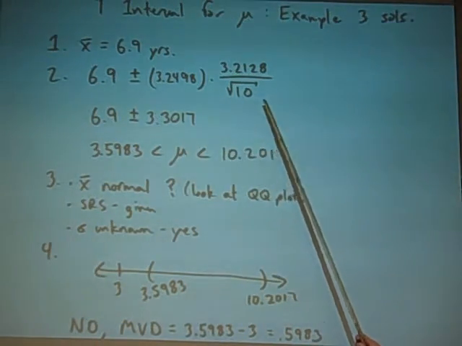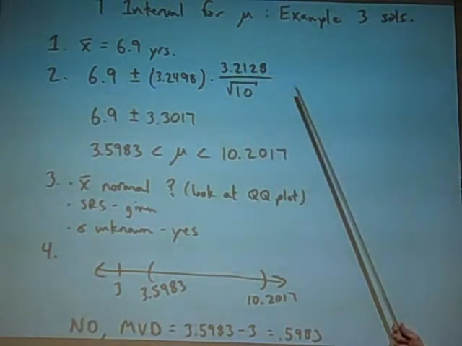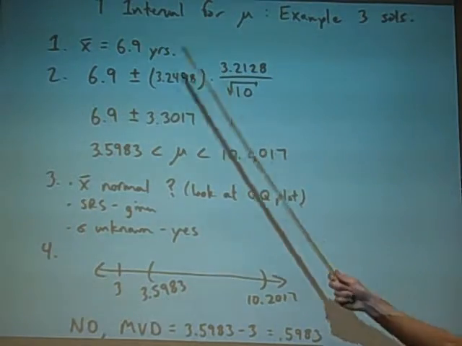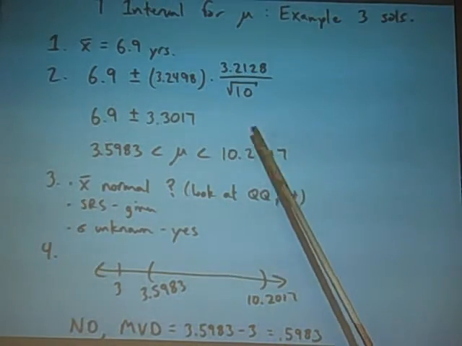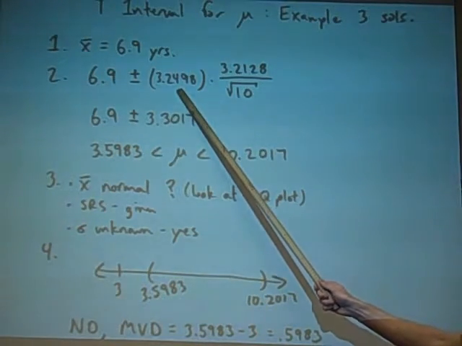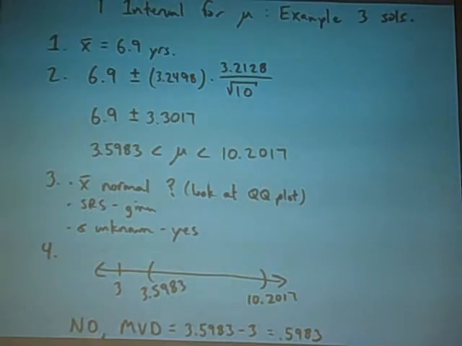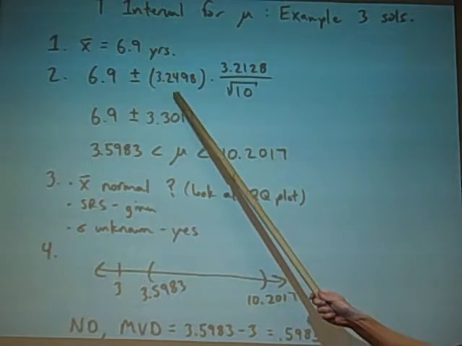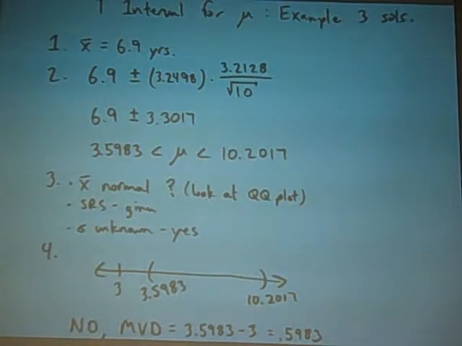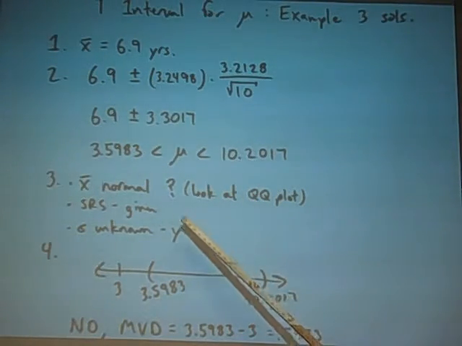What is this, 99%? Yeah. The 99% interval is generated this way. The important things to remember, the critical value here is not a z, it's a t-value because all we know is s. And I use Stata to get these summary stats, but you could use the TI or R or something like that. So I got 3.2498 using 9 degrees of freedom. Right, the degrees of freedom is always n minus 1. So this is what we get as our confidence interval.